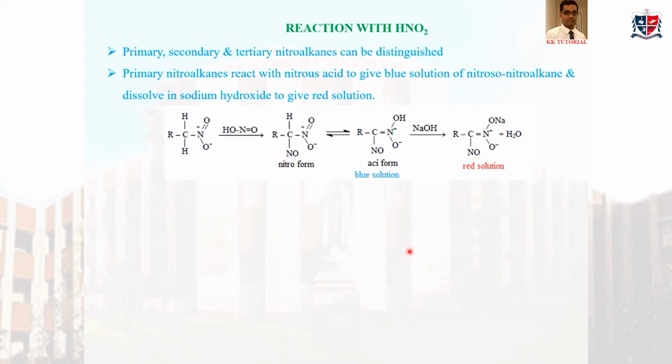So we will focus in this way. Nitroso form is converted to its aciform, which is more acidic, and this acidic aciform will react with NaOH to form a sodium salt, which is red in color.